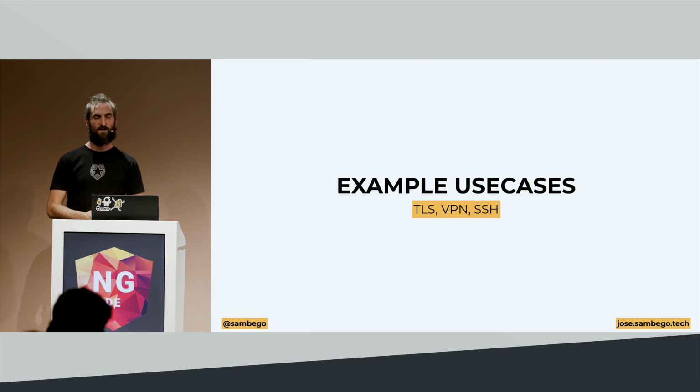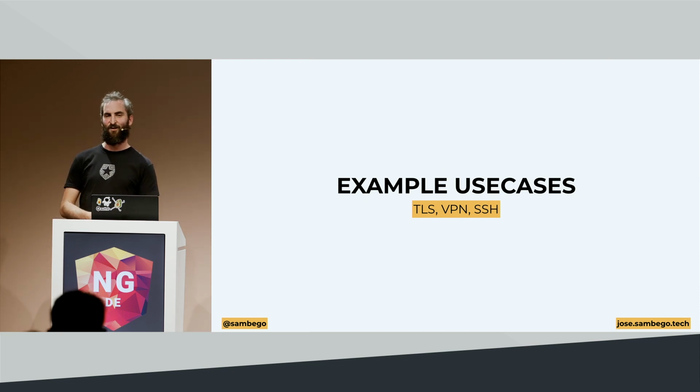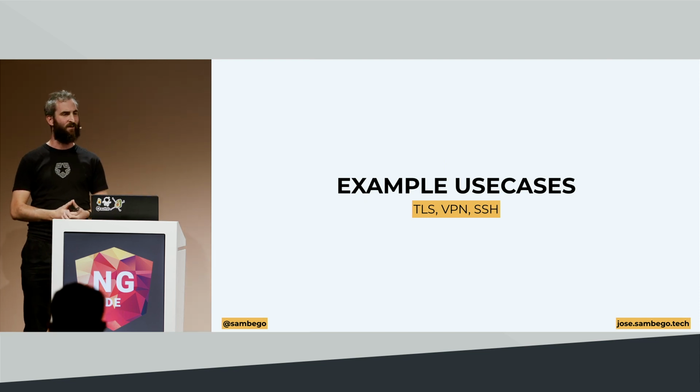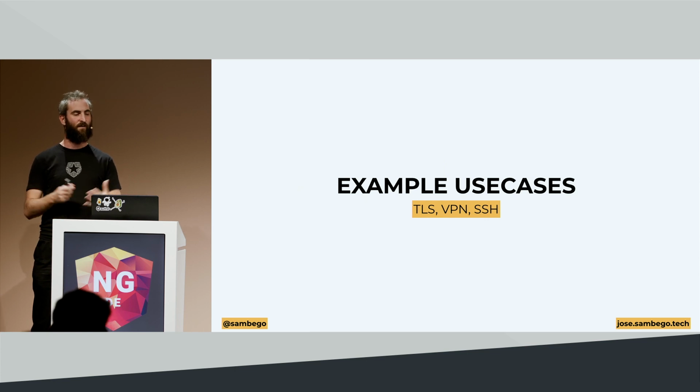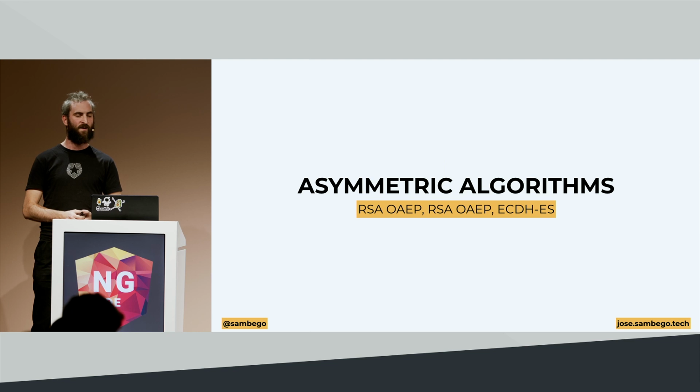Some example use cases: TLS, VPN, SSH, a lot of acronyms, but I think we've all seen this in our lives. We use this in a lot of instances without even realizing that we do. And some of the algorithms, most of them are RSA related, but you can also have elliptic curve or Edwards curve, just like with signing algorithms, that deal with asymmetric encryption.